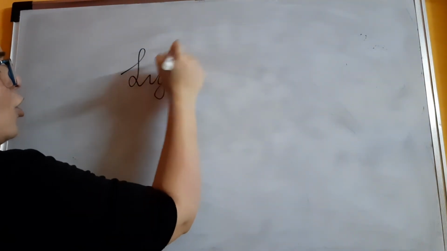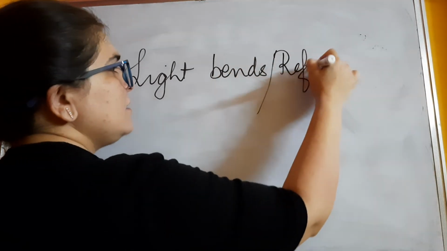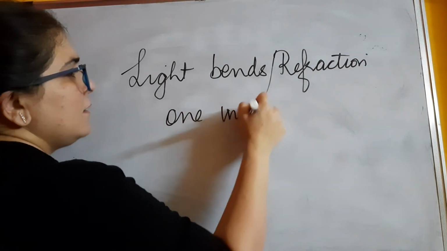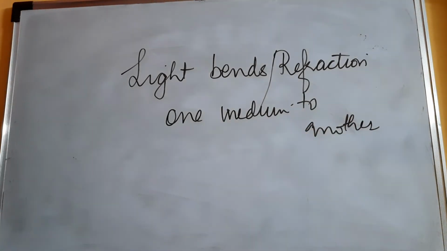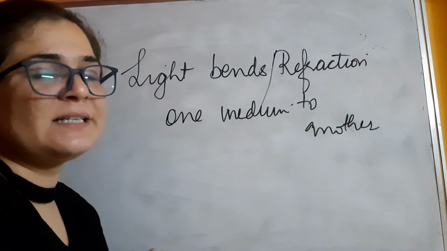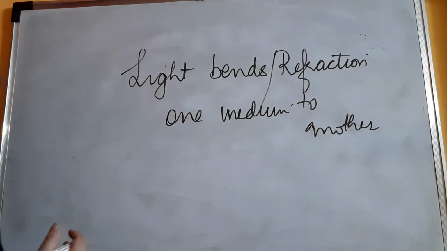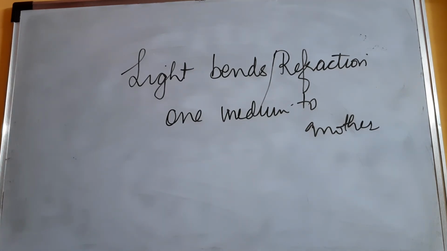Next important point is that light bends, in other words light undergoes refraction, when it travels from one medium to another. Again the same thing I talked about: if you are moving from air to water, light will bend because the speed has decreased. If you are moving from water to glass, again the speed of the light will decrease because the medium has changed. So these are the basic important characteristics of light and the introduction of this chapter.